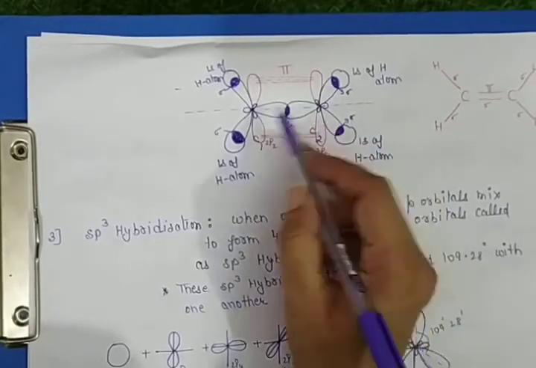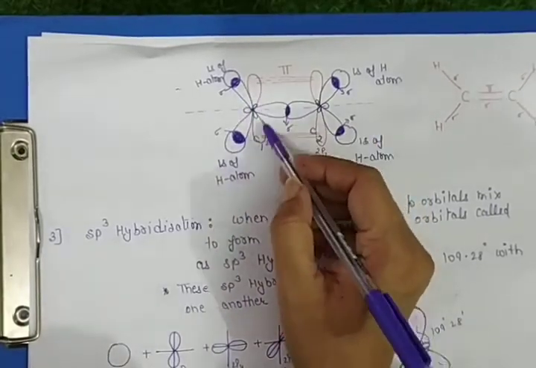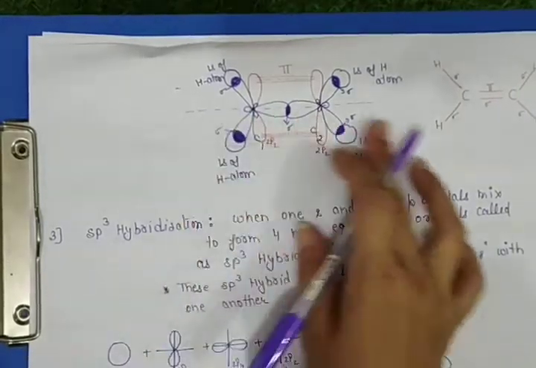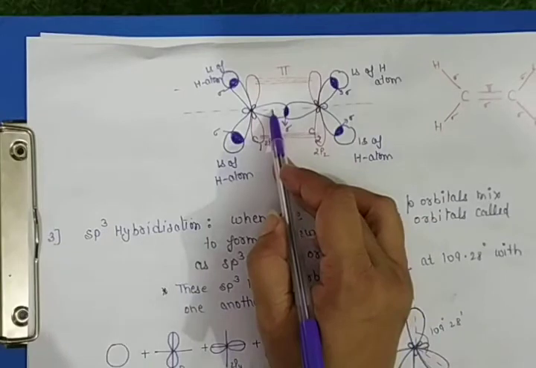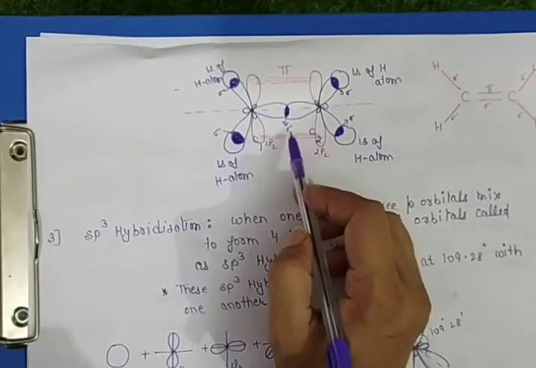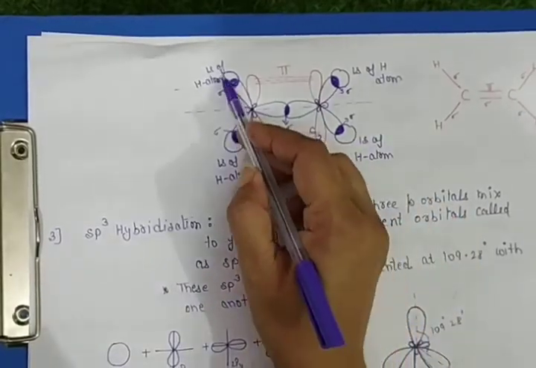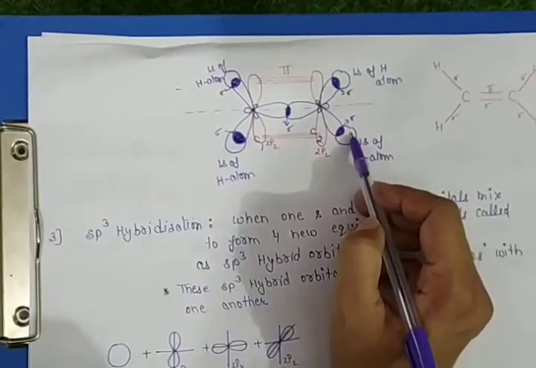After that, each carbon leaves behind one 2p orbital, which is perpendicular to the internuclear axis. The sp2 hybrid orbital of C1 overlaps with the sp2 hybrid orbital of C2 to form a sigma bond. The other hybrid orbitals overlap with the hydrogen 1s orbitals to form sigma bonds again.